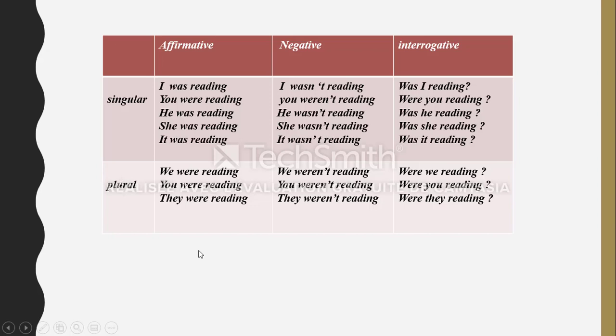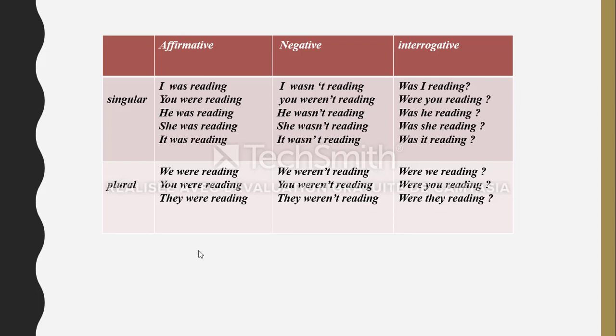So in this table I will try to present to you the affirmative form, the negative form and the interrogative form of past continuous. And here we have singular and plural. For singular affirmative we can say I was reading, you were reading, he was reading, she was reading, it was reading. Then for plural we have we were reading, you were reading, they were reading.